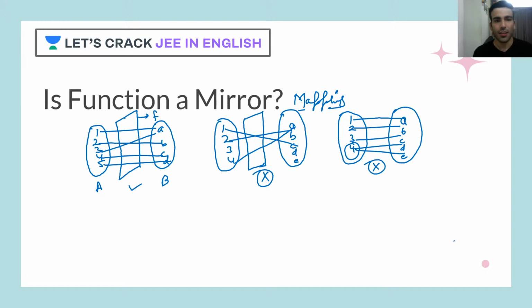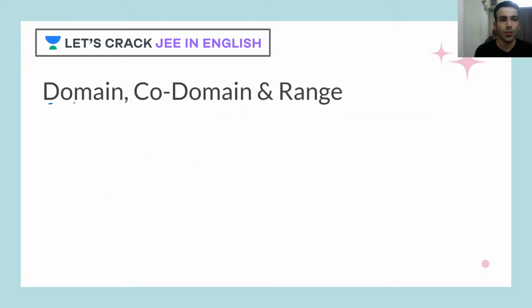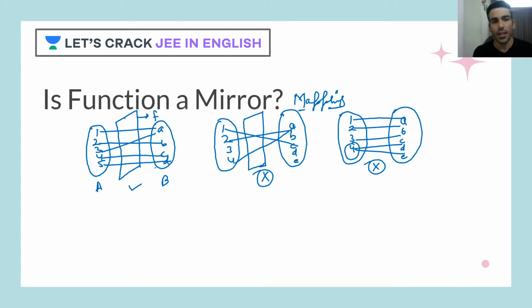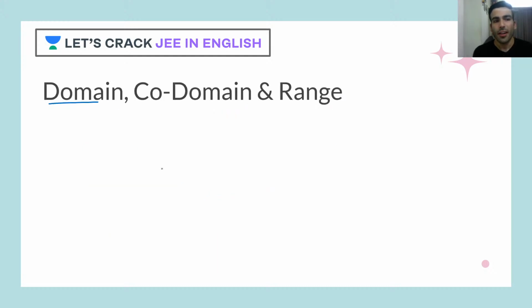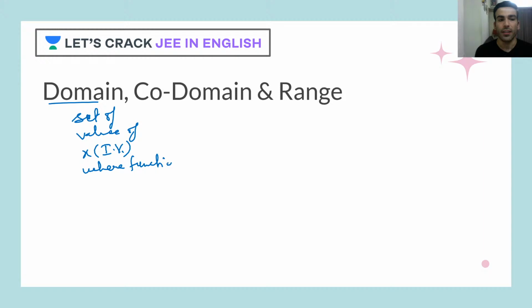Perfect. Let's go ahead. Now let's talk about domain, codomain, and range. But before that, I'll just tell you one thing. This set A is called domain, and this set is called codomain. This domain is the set of values of independent variable, or x, where function is defined.